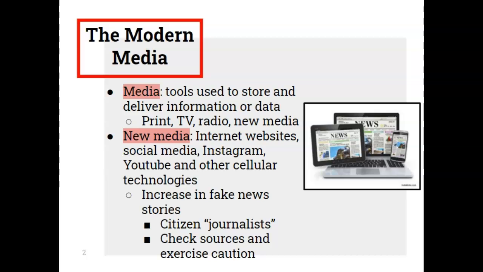We're not talking about people with journalism degrees, and they also may not have checked their sources in general when they put out information or do a write-up, and they're not as inclined to exercise the kind of caution necessary to ensure that what they put out there is credible.